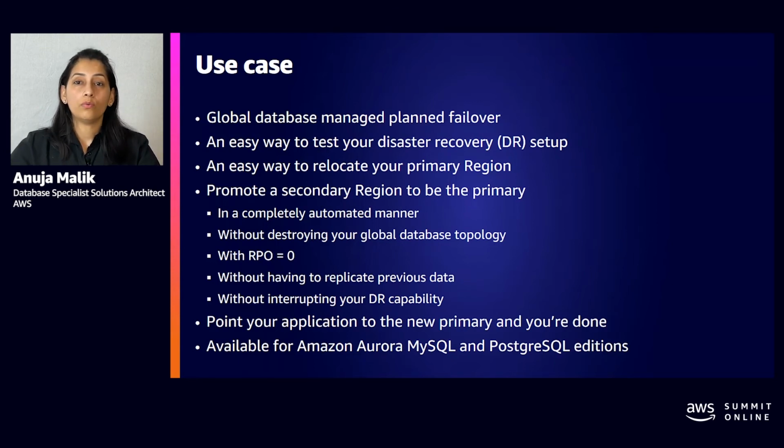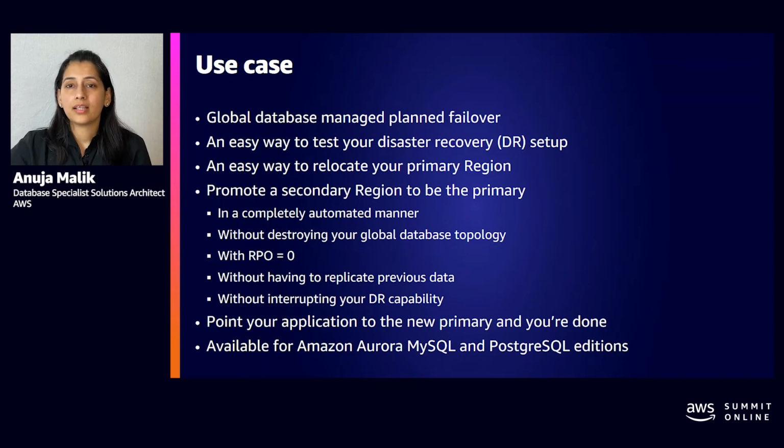However, if you wanted to do, for example, a disaster recovery drill, or let's say you are having performance issues in your primary region and you would like to move your primary to a secondary region, earlier you basically had to first disconnect your global database, make the secondary your new primary, make sure your application points to the new primary, and then configure global database again. And then it will replicate the data all over again. So this was obviously a pain, and that's the pain point that global database managed failover addresses.